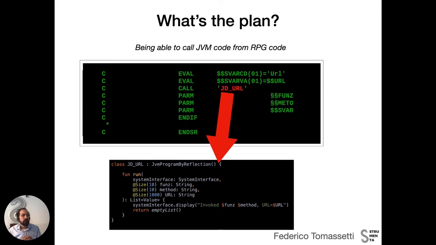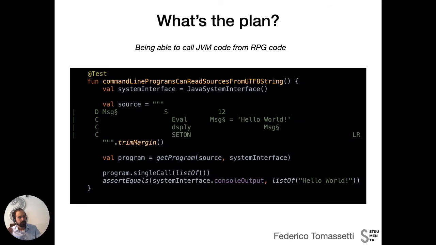And you can also see that we use some annotation to explain to our Kotlin program how it should convert the RPG values, transform them into values that are native to Kotlin, and then we can just execute our program, produce eventually some result and return it to RPG that can continue the execution.